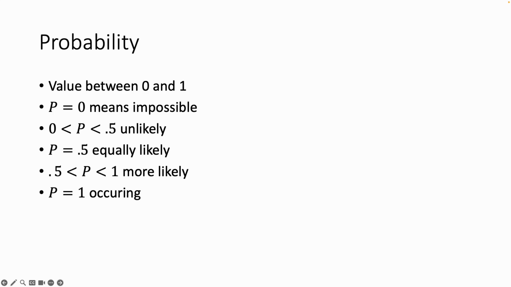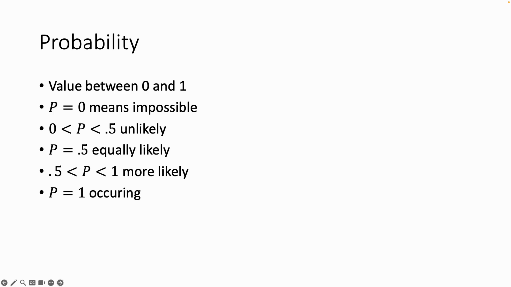If it's between 0 and 0.5, it's unlikely. 0.5 means the event is equally likely to occur or not. Between 0.5 and 1 means it's more likely to occur. Actually, I guess I should have put less likely for 0 to 0.5. And then the probability equal to 1 means that the event is occurring. There's no doubt about it. It has to occur.